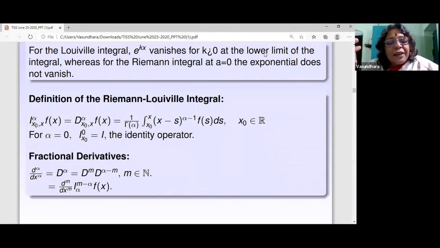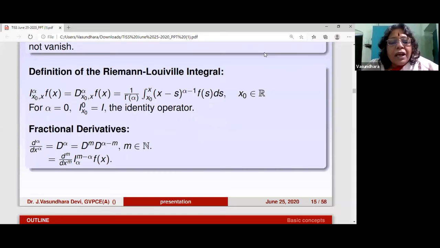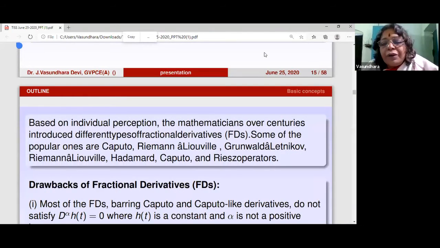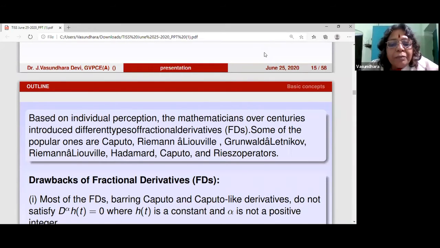Now this gave some problems because of this: the Riemann-Liouville derivative of a constant is different from 0. Then Caputo came up with the wonderful idea of interchanging both of them so that the derivative of a constant becomes 0. Now, as I said earlier, I'm repeating it here, there have been umpteen number of definitions given over the centuries by many mathematicians, of them Hadamard, Caputo, Riesz, and so on. They have their own advantages, but all of them have one problem.